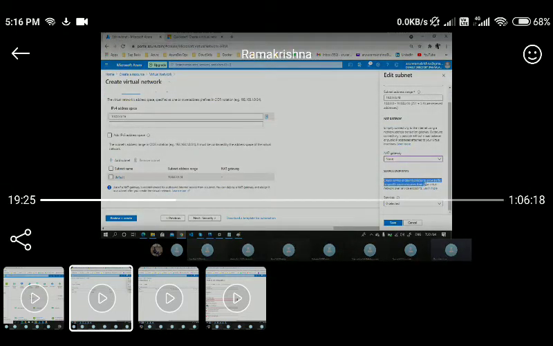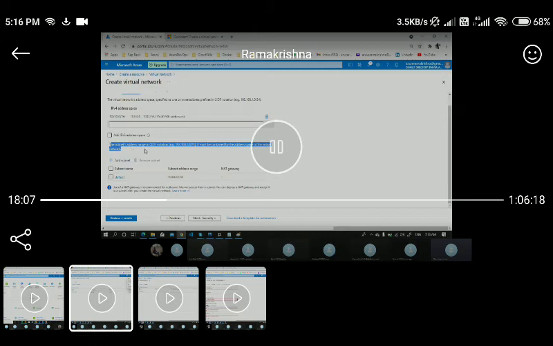We can also create a service endpoint policy.